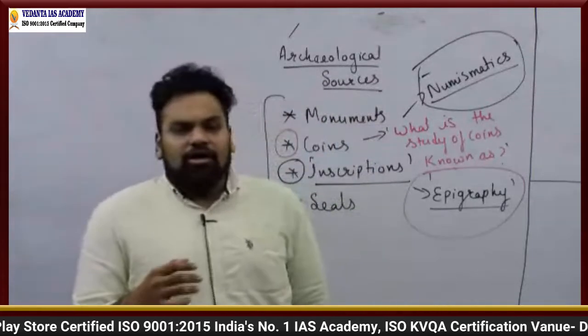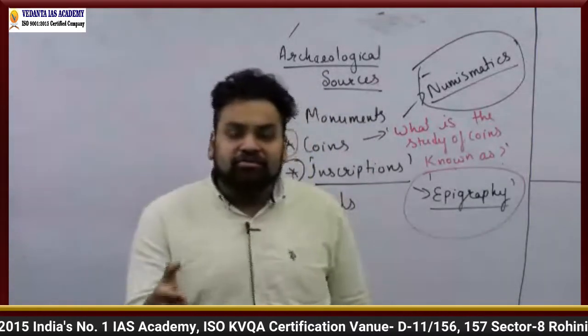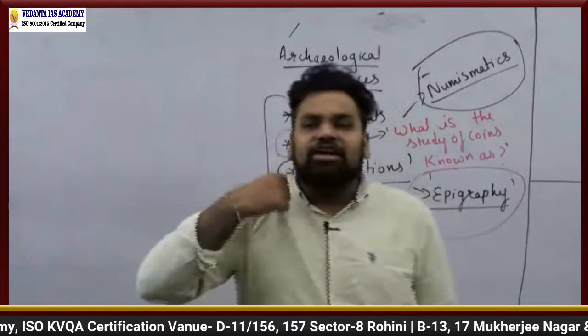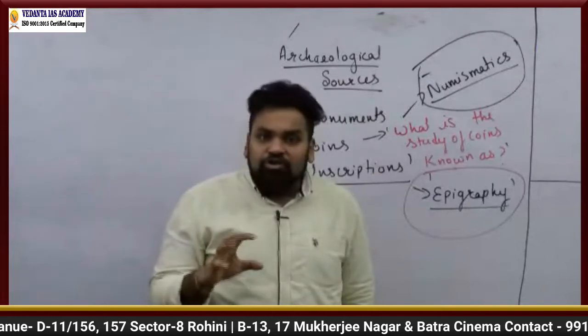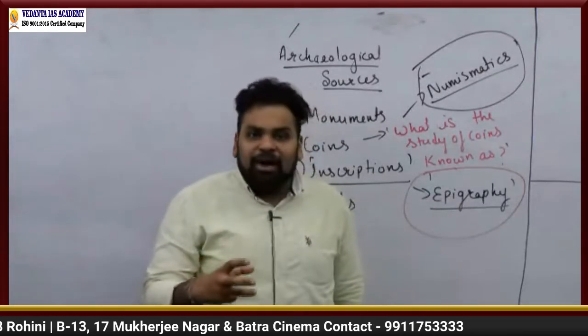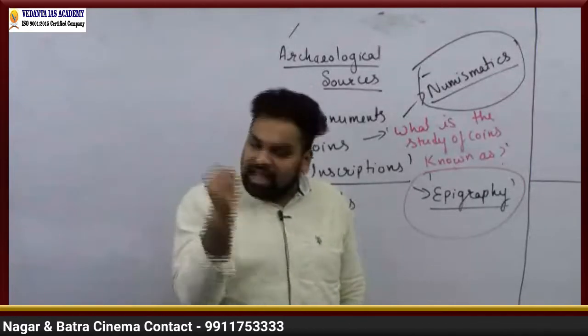Coins. So coins are also very, very important, like I told you, in tracing the history of an entire dynasty such as the Indo-Greeks. And also the coins tell us about the trading patterns, about the economic patterns of a particular age.